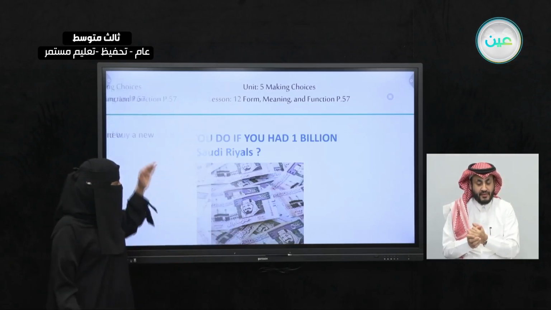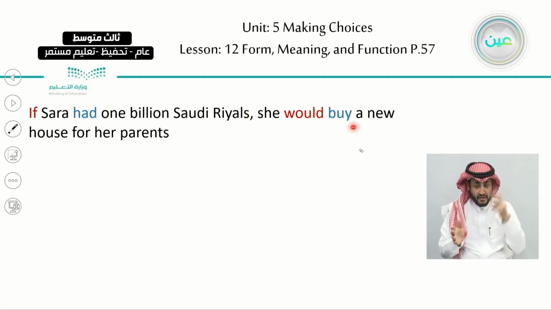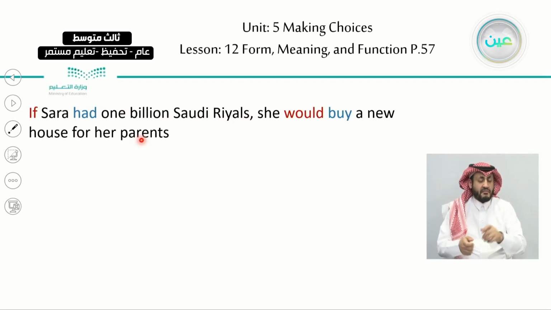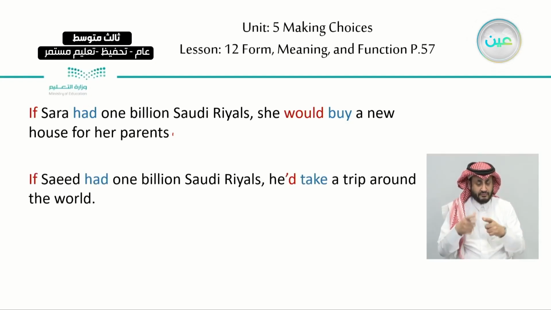Okay, I have these examples. If Sarah had 1 billion Saudi riyals, she would buy a new house for her parents. Okay, the second sentence: if Saeed had 1 billion Saudi riyals, he'd take a trip around the world.